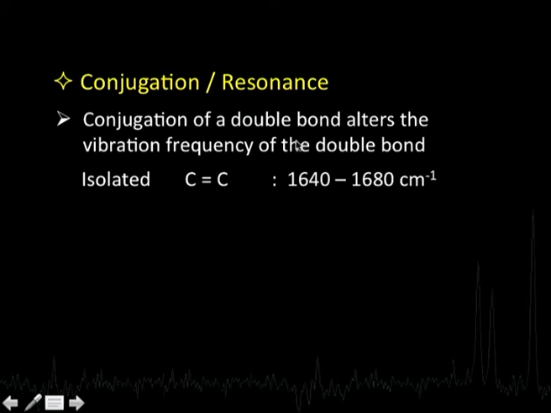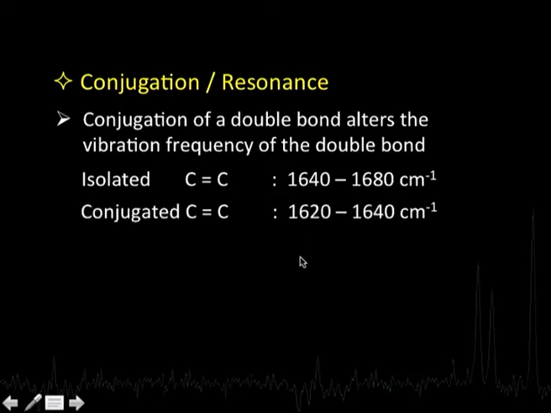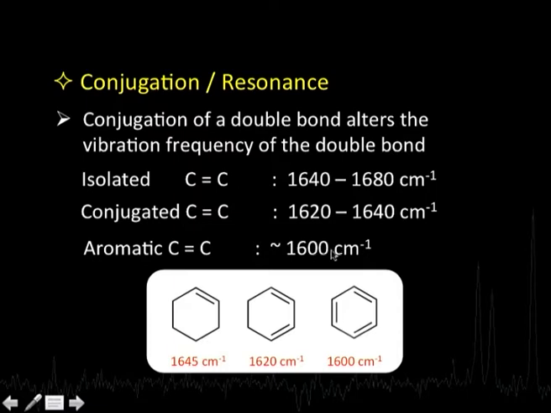Now, let us take some data first. Say an isolated carbon-carbon double bond has the following range of frequencies, about 1640 to 1680 centimeter inverse, and if you have a conjugated system, we find that the value decreases to about 1620 to 1640 centimeter inverse, and if you have an aromatic system, it is of the order of 1600 centimeter inverse. So, these are the typical values over here.